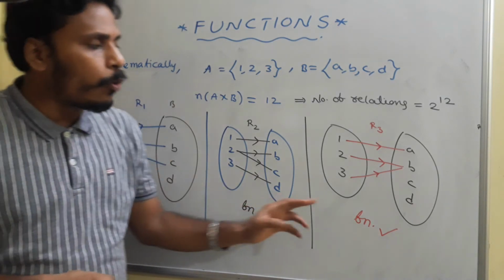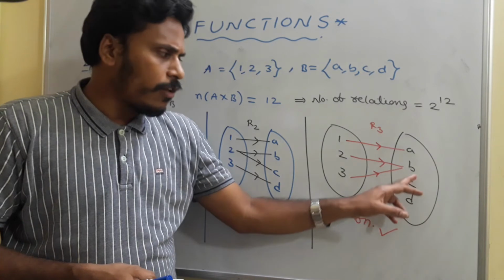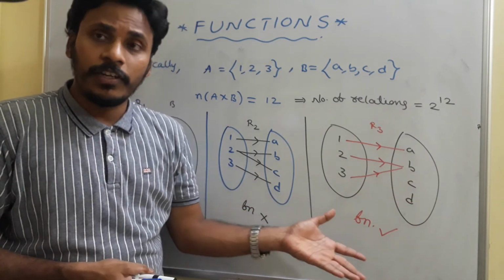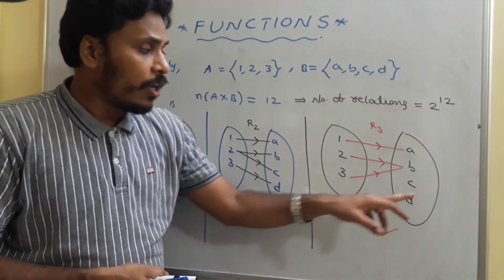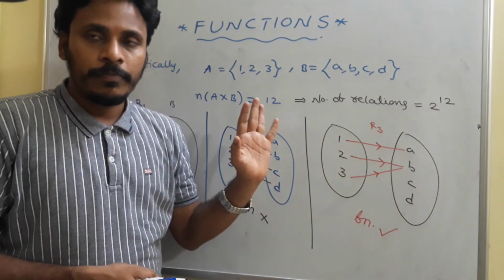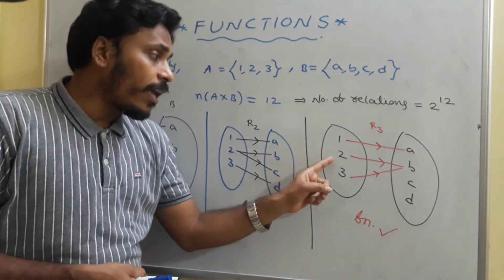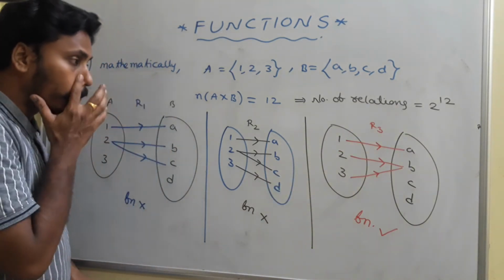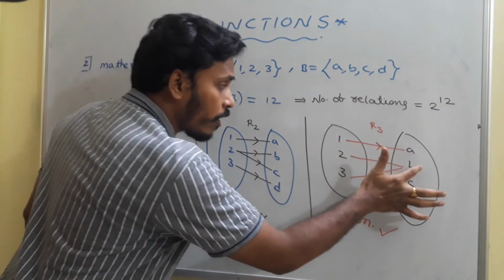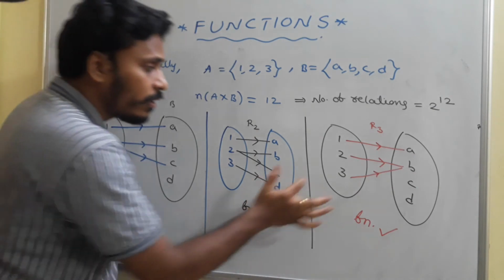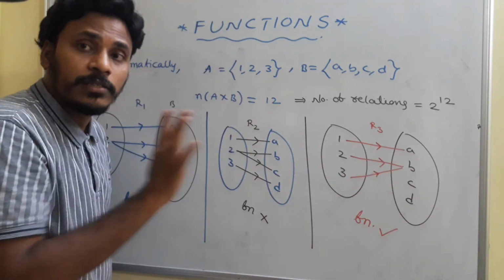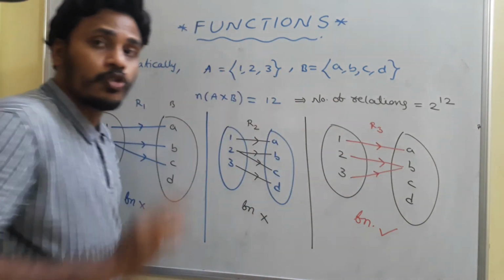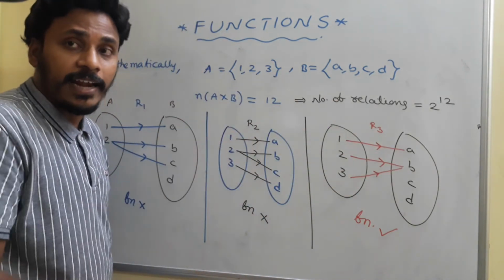Don't bother about the elements of the second set. If they are empty, nothing will happen. The definition is satisfied by this relation. No need to bother about these elements. And one more thing, every element has unique correspondence. Here 2 is corresponding to B only. 3 is corresponding to B only. So 2 has one correspondence only, 3 has one correspondence only. So the definition is satisfied.